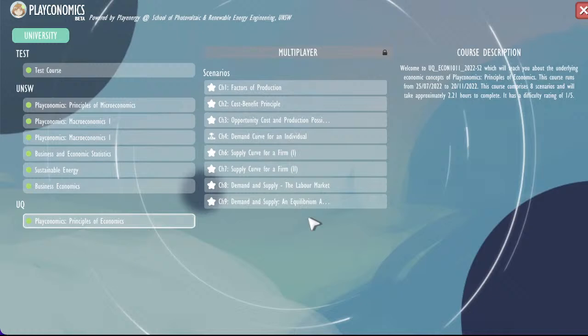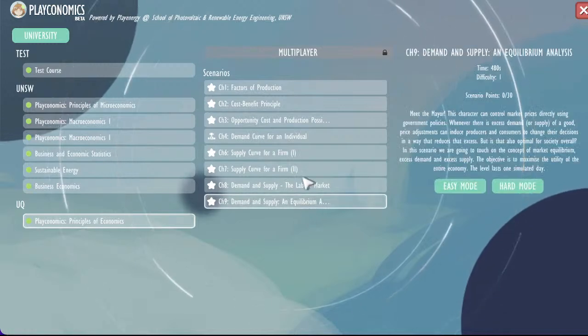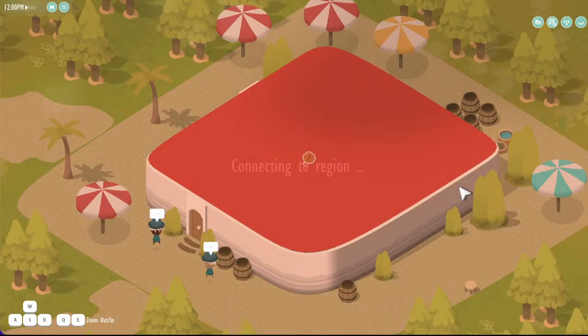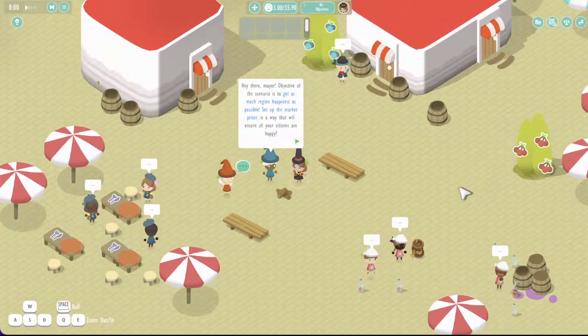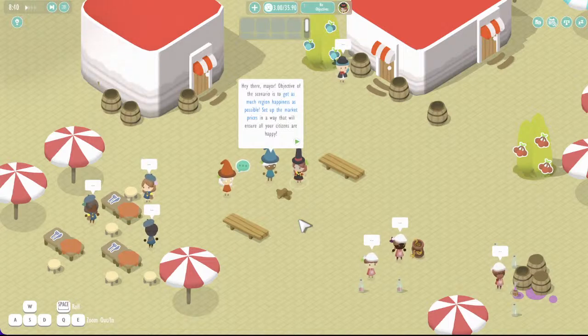I might give an example of this scenario. For example, the chapter 9 scenario, it's a demand and supply scenario where you are actually impersonating the mayor. And as you know, this is something that we think about a lot in economics. What should be the optimal policy? Should the government interfere with the prices in the market? What is the right set of prices that maximizes the economy's happiness? In this level, we are doing exactly that.